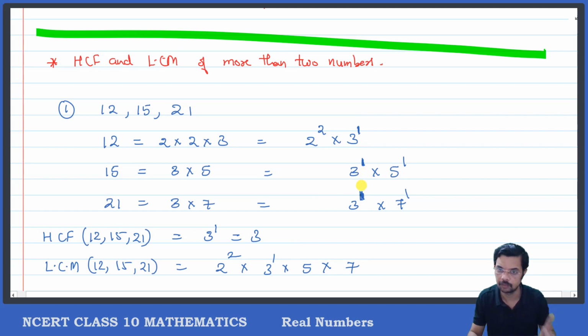Here it is 1, here also 1, and here also 1. If somewhere there is a 2 or 3, that is to be written, whichever is highest. 5 has 1. The highest power of 7 in all of them together is 1. Now we need to multiply all of them. So 4 3s are 12, 12 5s are 60, 6 7s are 42, so it is 420, correct?